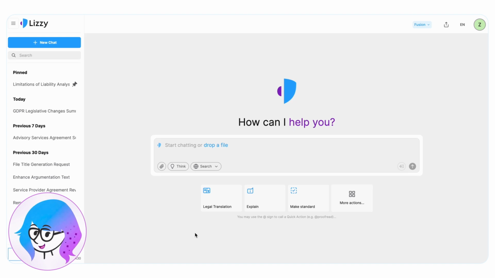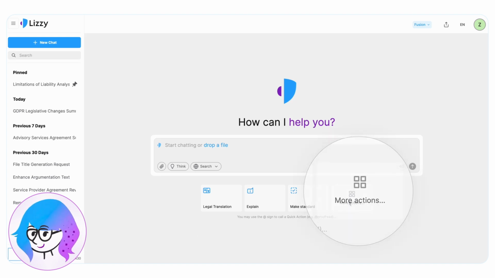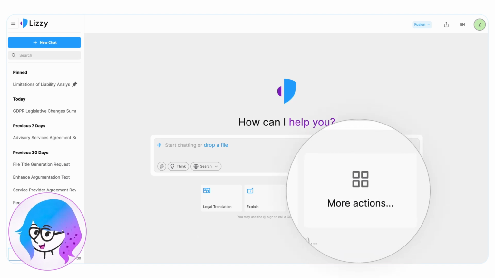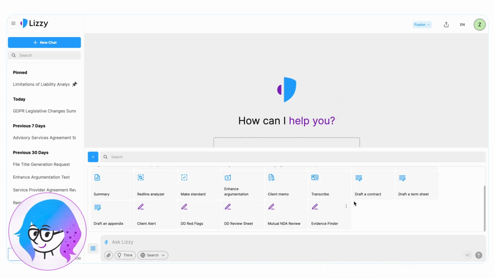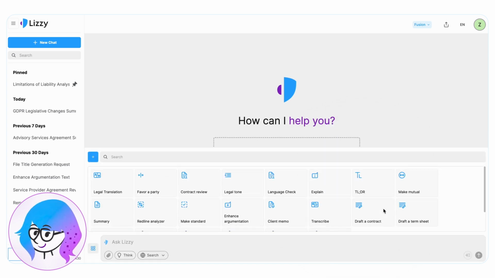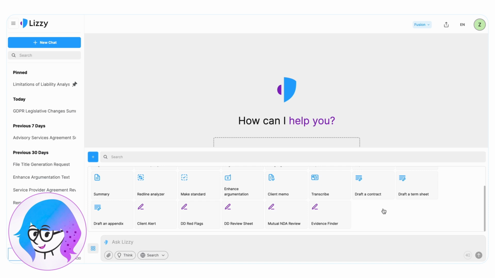The most important button in our video is the Quick Actions button. It opens a panel of legal workflows of two types. Quick Actions, with a blue icon, come built into the system by default. Popular examples include legal translation, contract review, contract drafting, and more. Quick Actions with a purple icon are created by the user. Here, the possibilities are endless. Each user can tailor legal workflows to their own needs. For the demonstration, I prepared examples such as evidence extraction, contradiction detection, preparation for cross-examination, and NDA review.